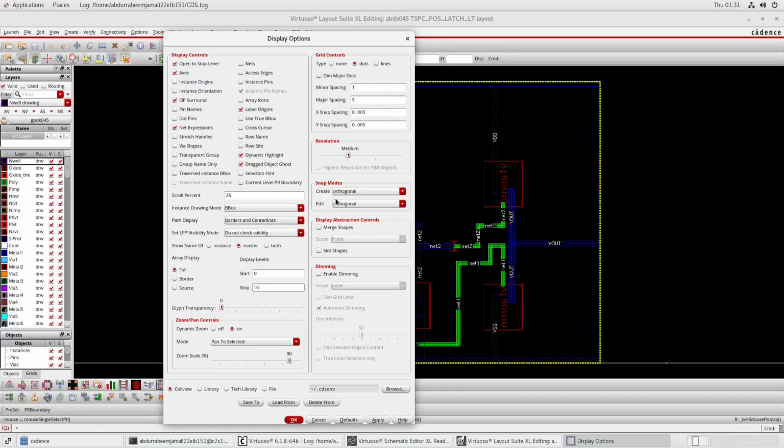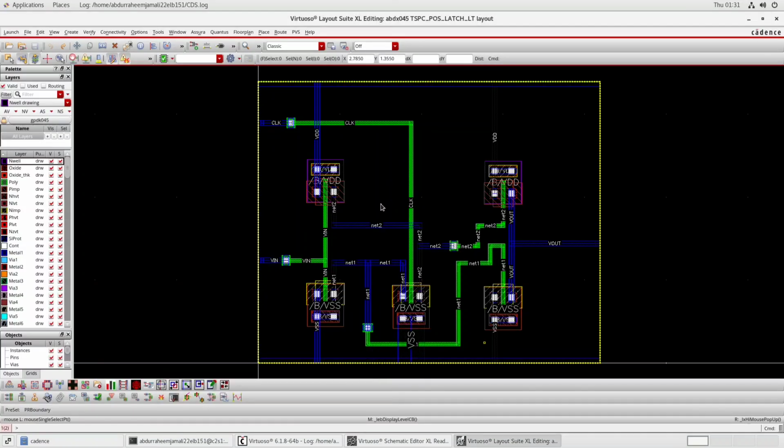In display option, if I do this, we will see that in our transistors the bodies are detached. These were the bodies. So this is the detached view, where we can see all the four terminals of each of the transistors, like gate, drain, source and body.